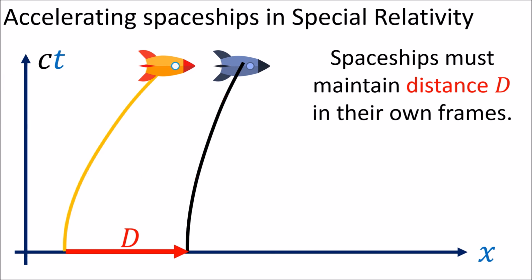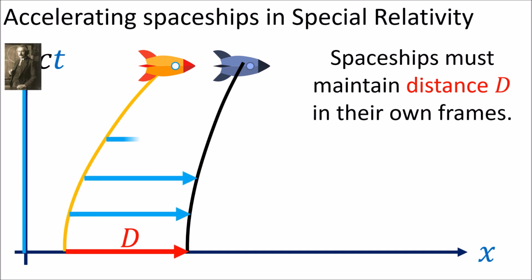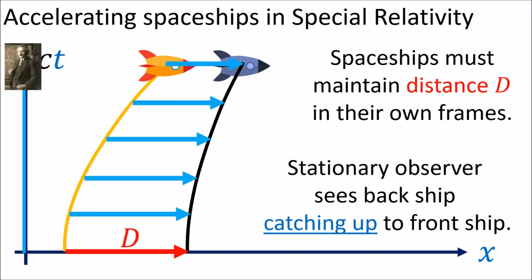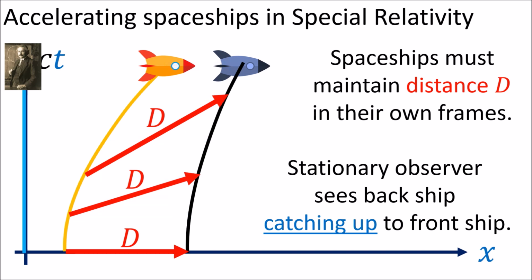Because of this, a stationary observer will see the orange ship at the back catching up with the blue ship in the front, with the distance between the ships getting smaller and smaller, even though the two ships see themselves at a constant distance apart in their own reference frames.